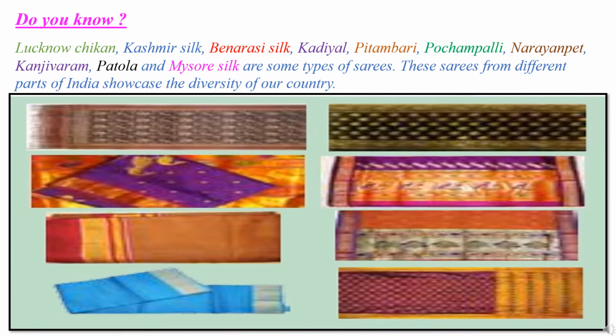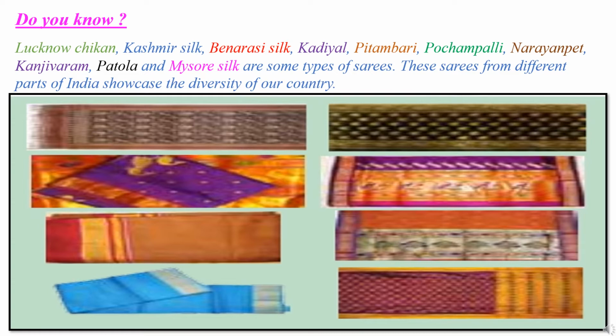Do you know? See here, some pictures are given. In this picture you can find the texture of the saris and get information about it. Lucknow chikan, Kashmir silk, Banarasi silk, Gadwal, Pitambari, Pochampally, Narayanpet, Kanjivaram, Patola and Mysore silk are some types of saris.